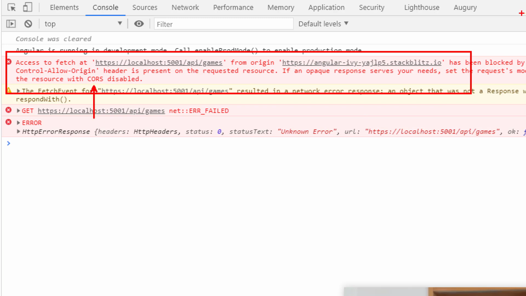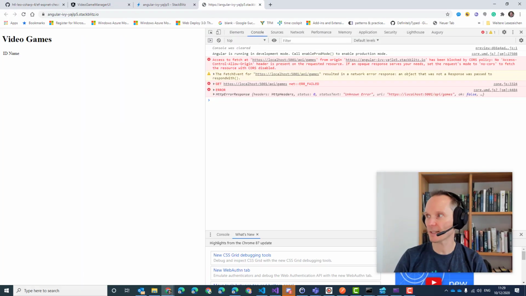Have you heard about CORS? Do you know what CORS is? It stands for cross-origin resource sharing. Let me know if you have heard about it. If not, I will describe it.